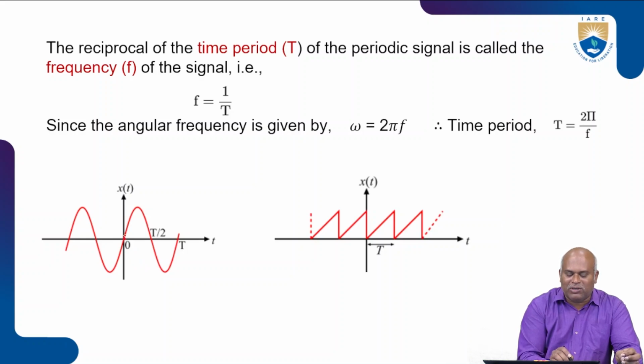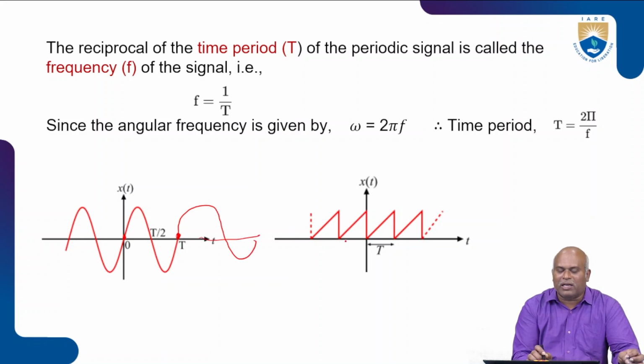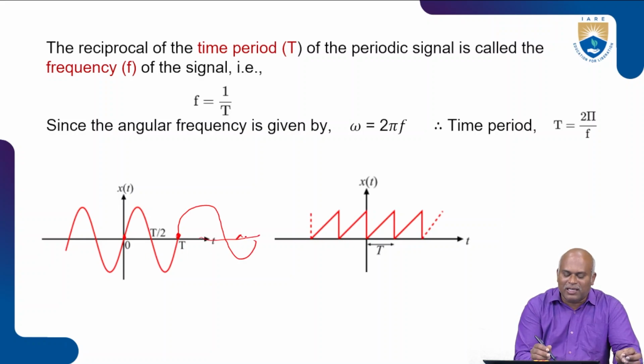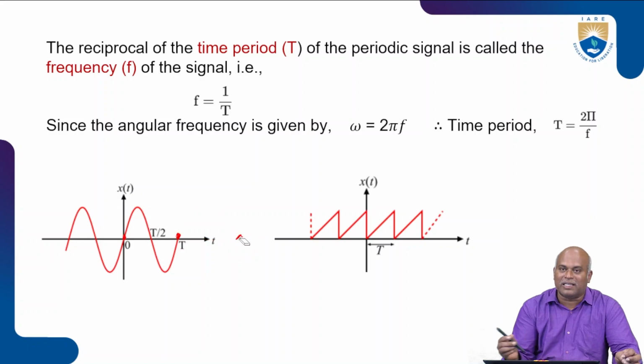So up to 0 to 2 pi, whatever happens, the same will happen for the next 0 to 2 pi. This will continue. So that's why this is a continuous time periodic signal.